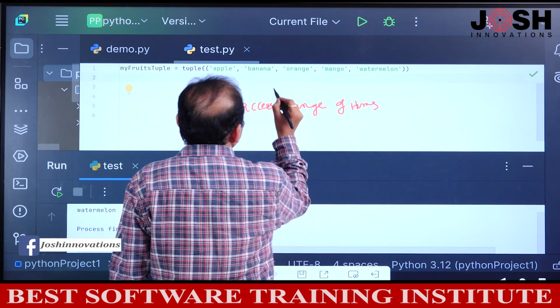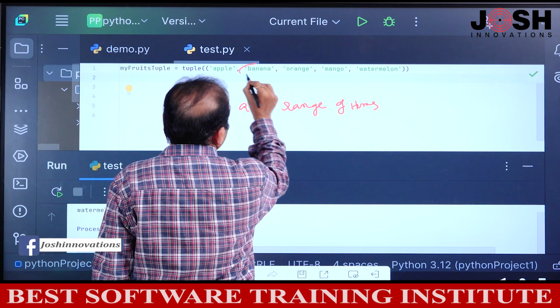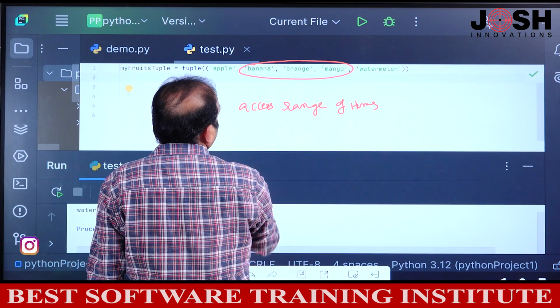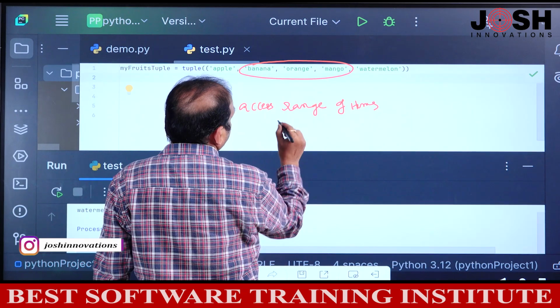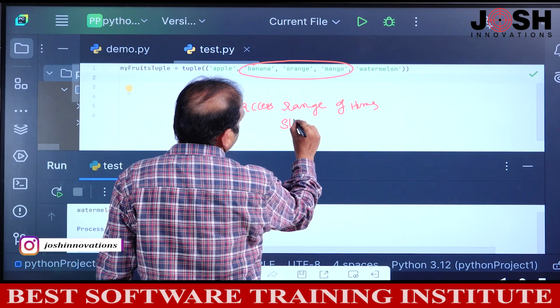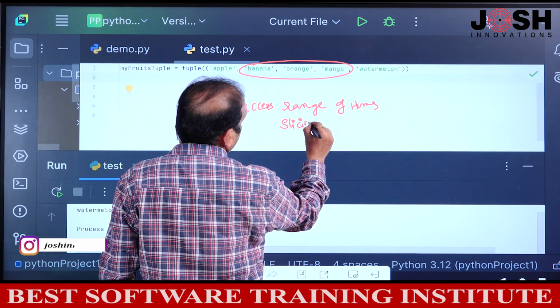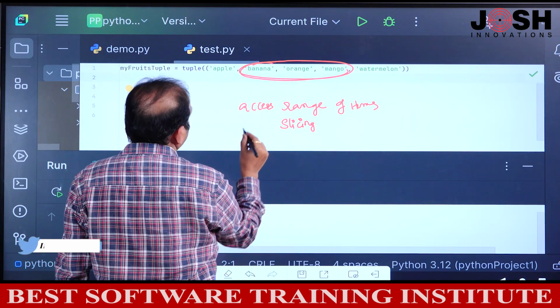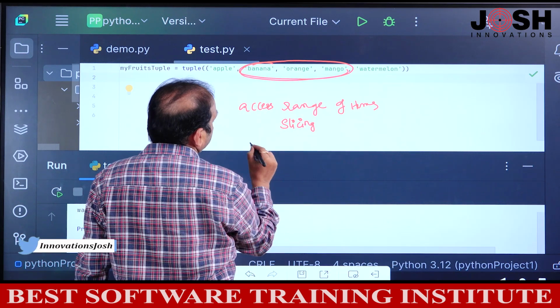The meaning of range, for example, I want to access from banana to mango. We have the same slicing concept. By using the slicing concept, we can access a range of items. For example, here I want to access banana, orange and mango. So what will it be here?